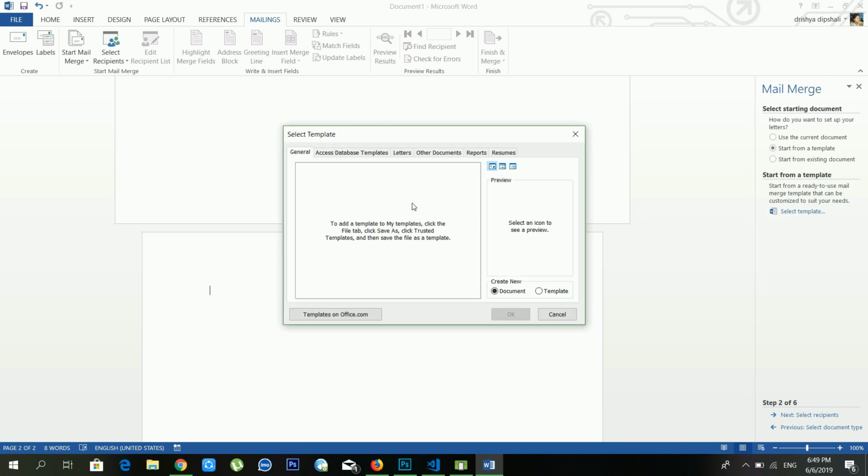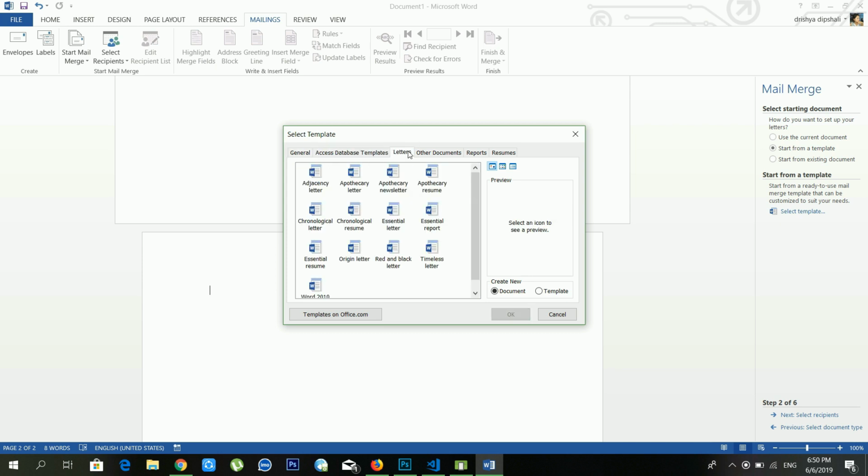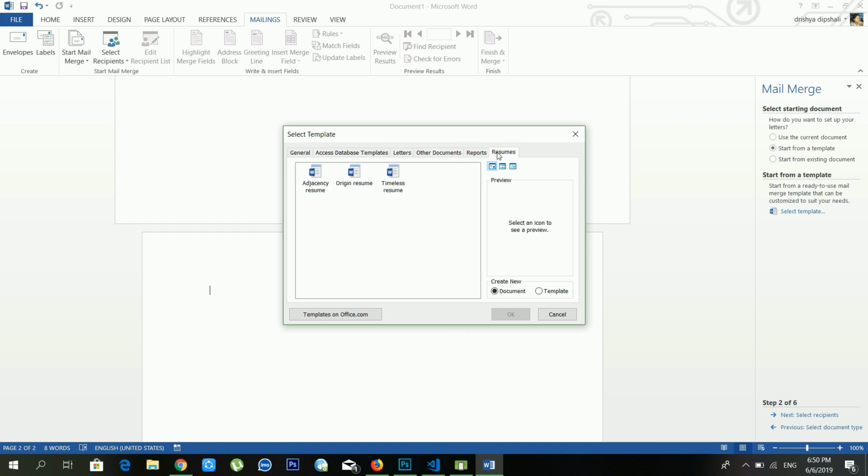See, there are lots of templates available. You can choose a general sample also, or you can choose an Access database template also. There are letter samples available, other documents, reports, resume, lots of options available. If you want to create a CV or curriculum vitae also, you can make it from the resume. There are 3 samples available. Okay.